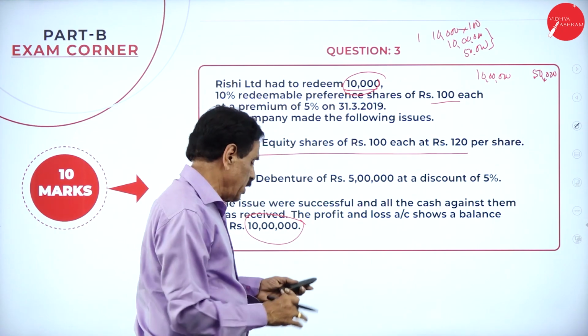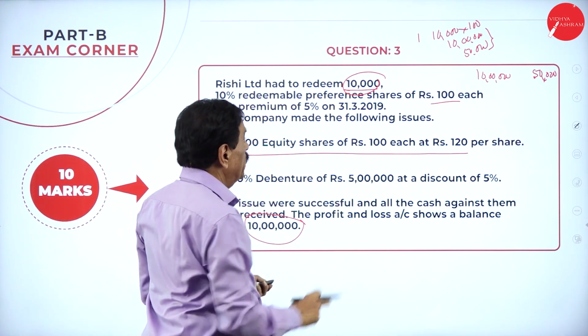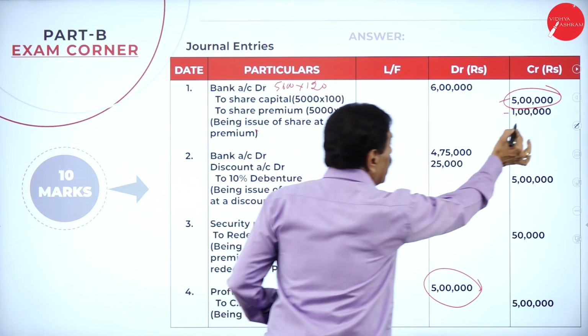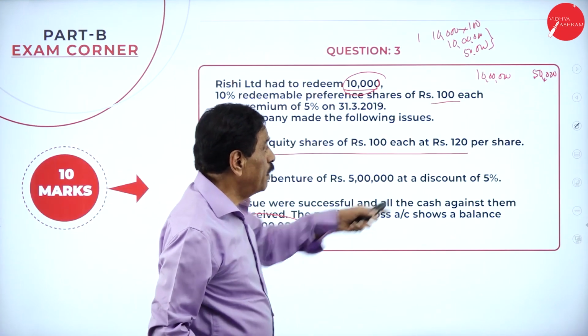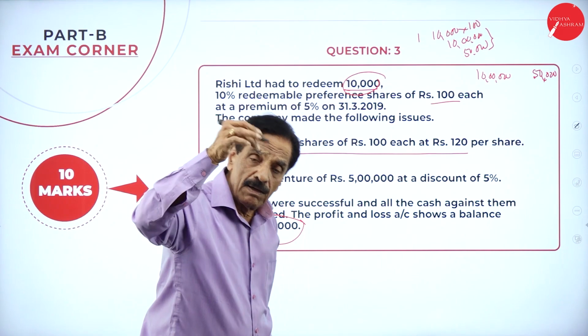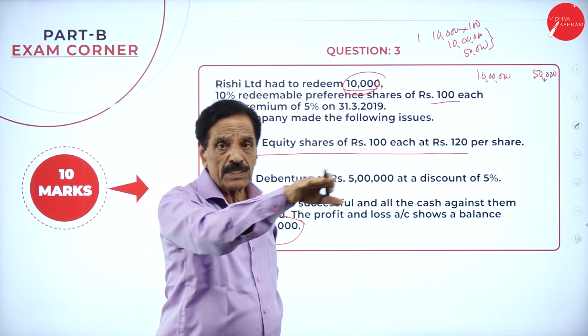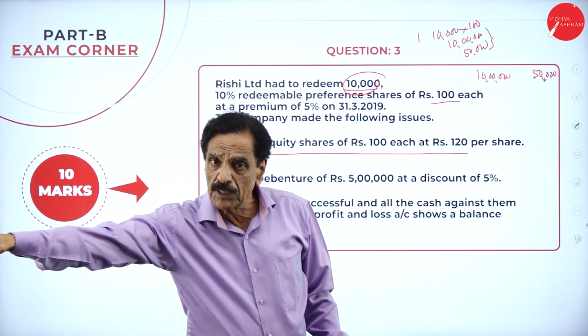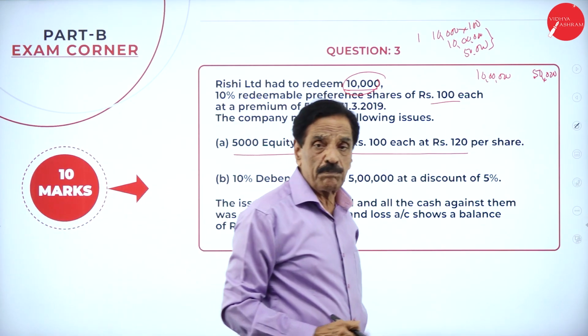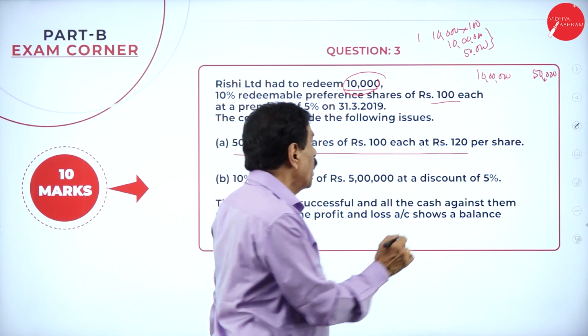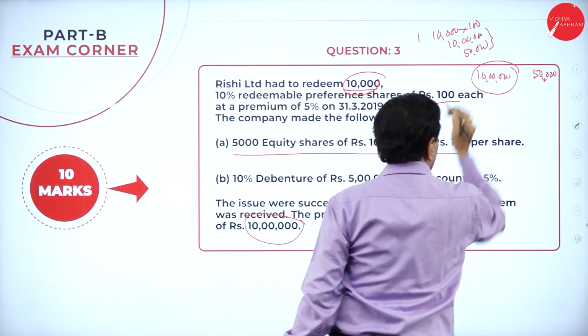In your question, 5,000 shares were issued at a premium, and 1 lakh premium you have received. How much premium is payable? 50,000. From the equity share premium, pay the preference share premium account. So equity share premium account debit to preference share premium account 50,000, and that is over. How much balance do we require? 10 lakh.